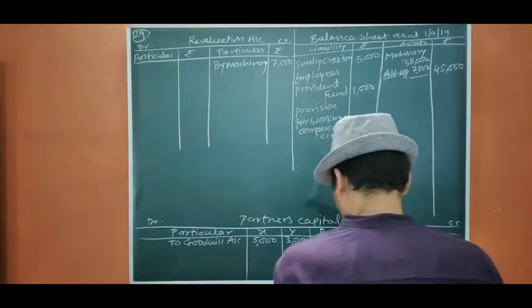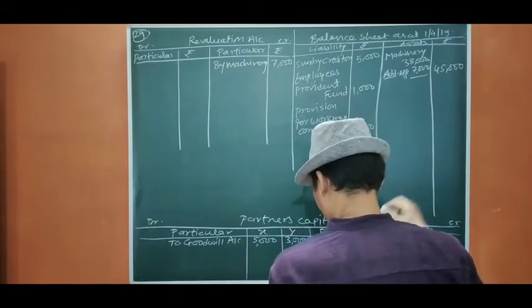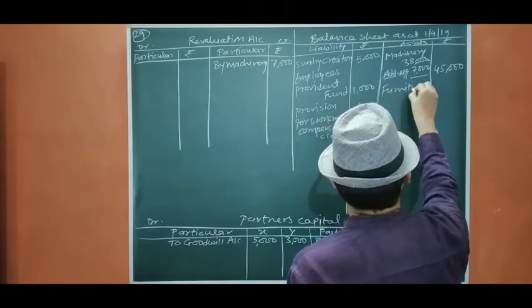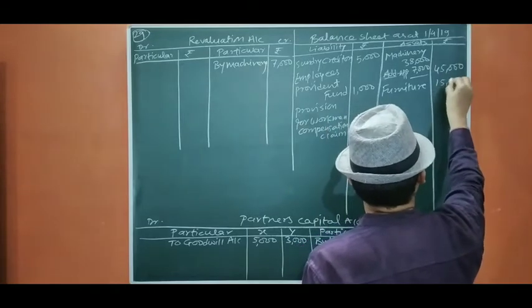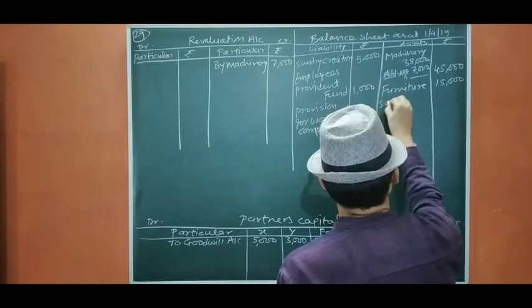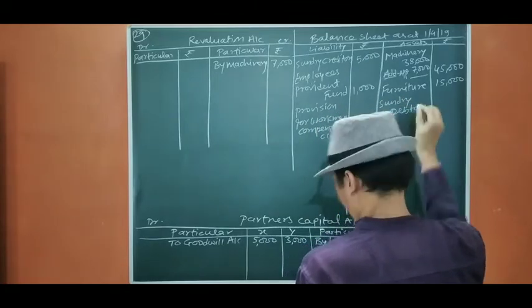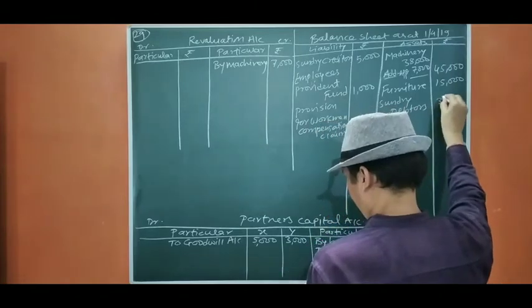So let us start. Then furniture, there is no adjustment. So we are going to write outside 15,000. Then debtors, there is no adjustment, so we are going to write outside 33,000.